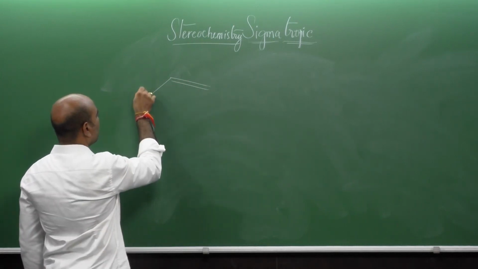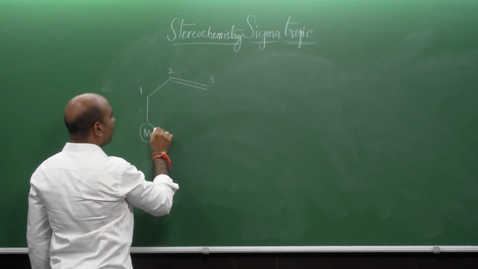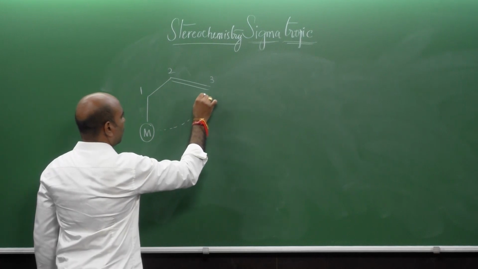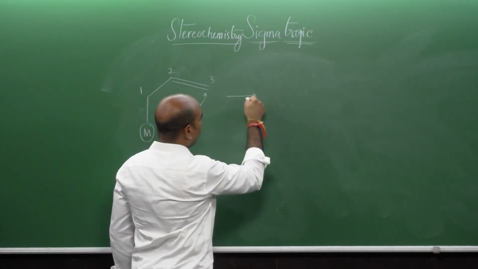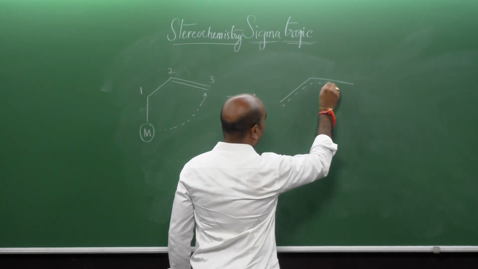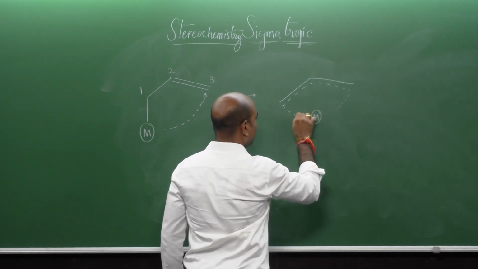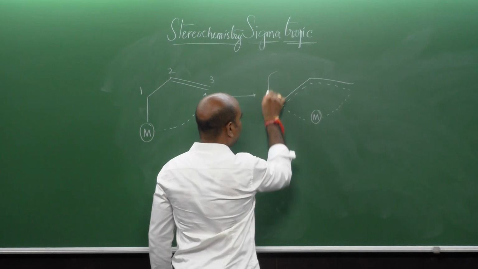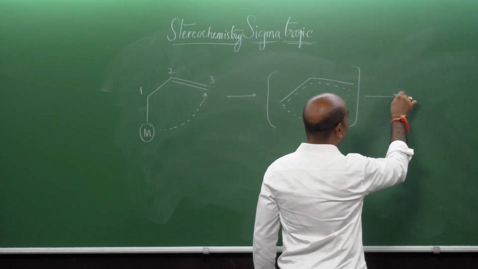You can see this way also, 1, 2, 3. So, now if this is moving from the lower face to the lower face, in the cyclic transition state, what you will see is this kind of arrangement in the cyclic transition state.